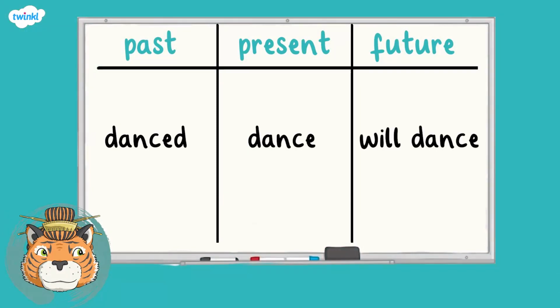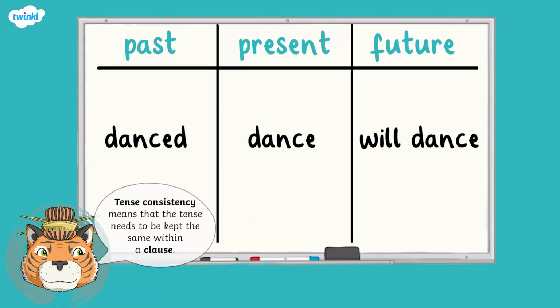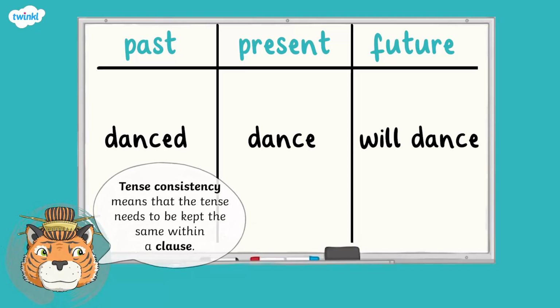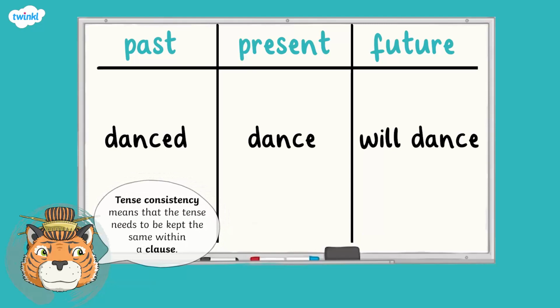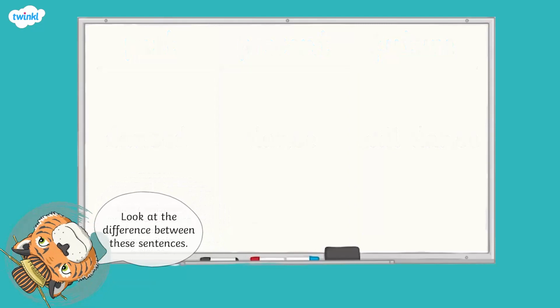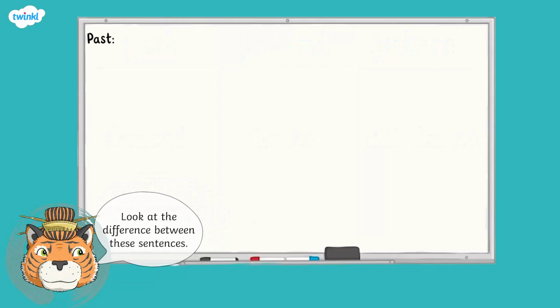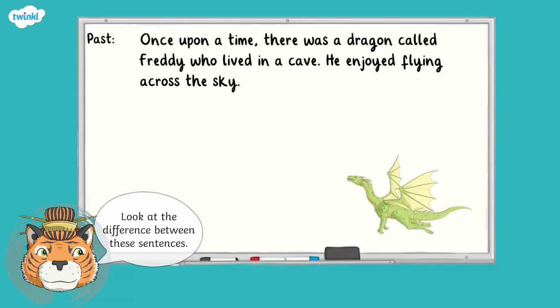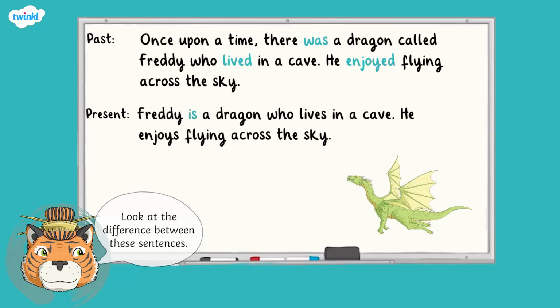When we talk about tense consistency, it means that the tense needs to be kept the same within a clause. It's important to do this in order to make your writing flow and to avoid any confusion. Look at the difference in these sentences. The first sentence is written in the past. Once upon a time, there was a dragon called Freddy who lived in a cave. He enjoyed flying across the sky. The next sentence is written in the present. Freddy is a dragon who lives in a cave. He enjoys flying across the sky.